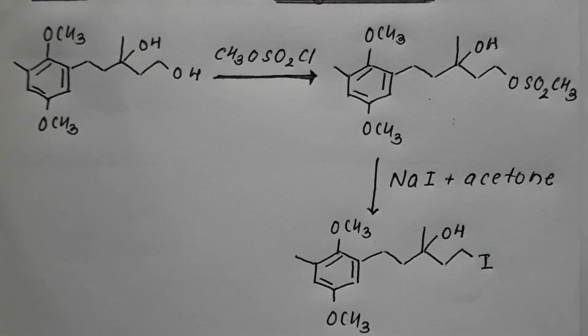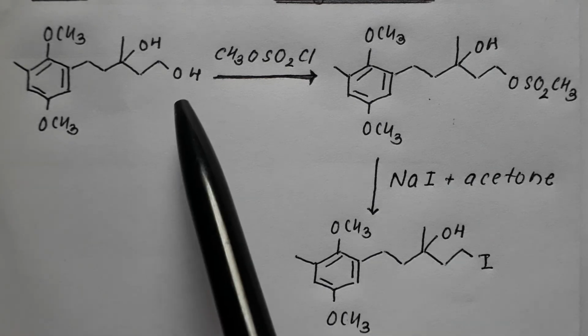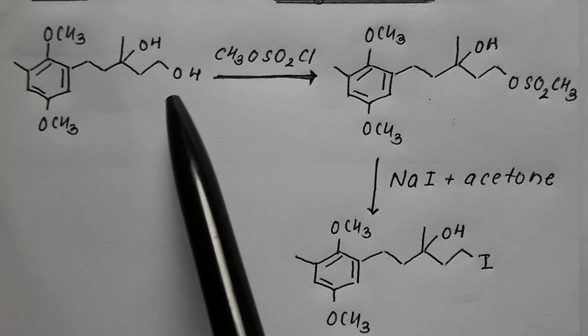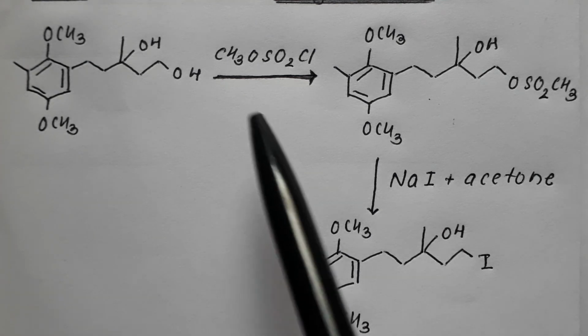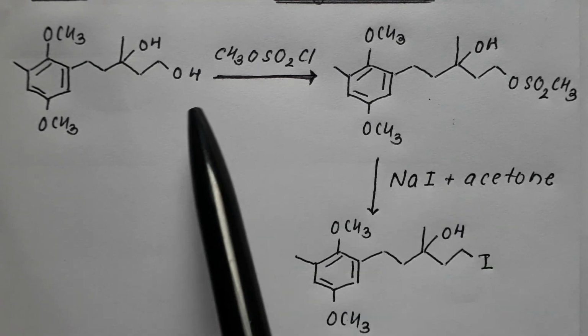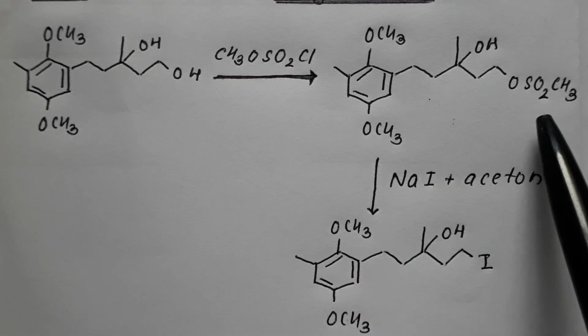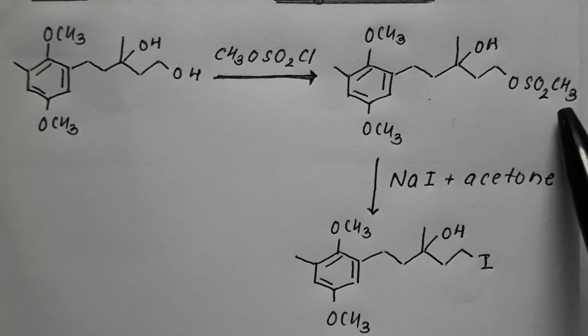Say this is the principal molecule in which there is an alcoholic group attached. This is our reactant molecule, the principal molecule having OH. So it is first converted into sulfonate ester, OSO2CH3.